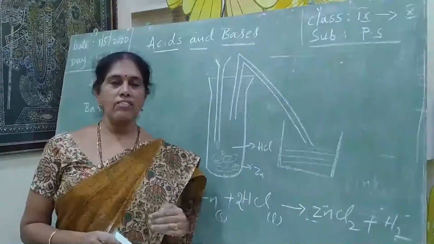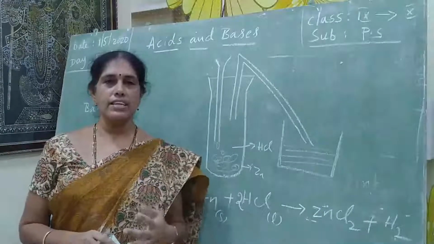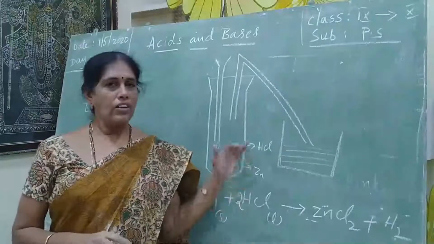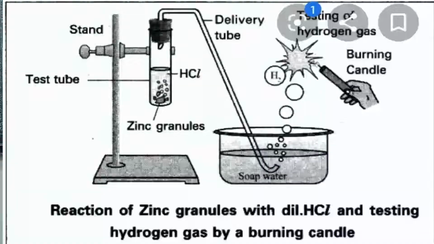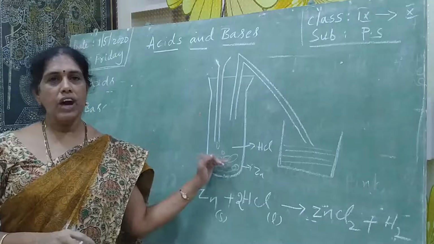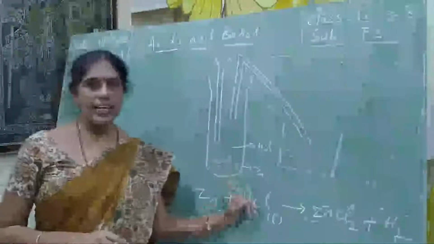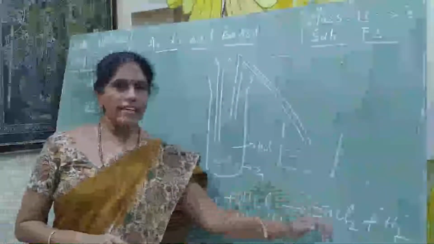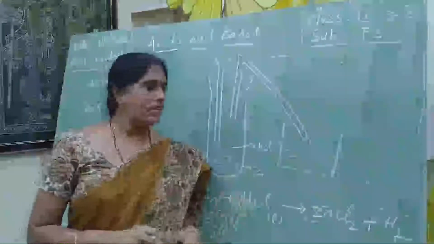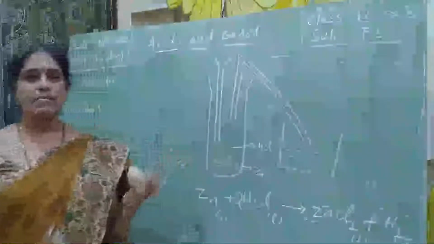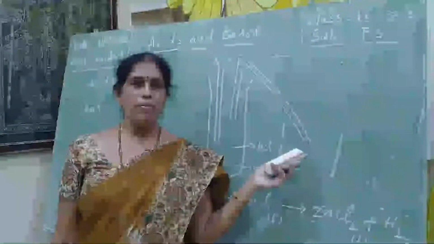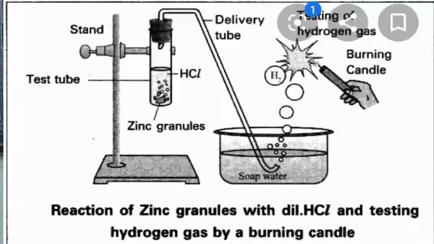I think you will write it in your notes after listening, in 6 to 8 sentences. Are you clear about the activity? First, the aim of the activity is that when acids react with metals, they liberate hydrogen gas. For that we take one metal and an acid, and after the reaction we get the salt plus hydrogen. This is the liquid state and this is the gaseous state. How do we test the gas? When we introduce the burning splinter, the flame first turns blue, then it is put off with a pop sound.